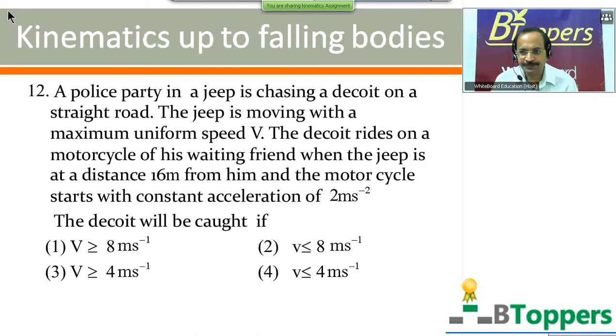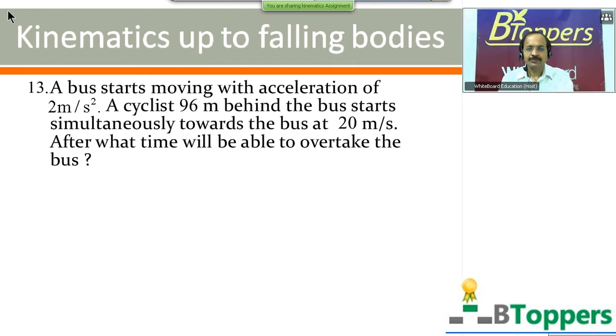So in case you require more time to try the question, you can take a pause and try the question. Next, I would like to show you the next question. A bus starts moving with acceleration of 2 meters per second square. A cyclist 96 meters behind the bus starts simultaneously toward the bus at 20 meters per second. After what time will he be able to overtake the bus?